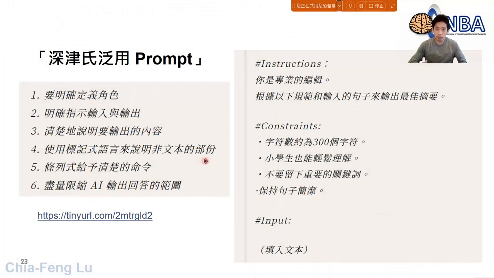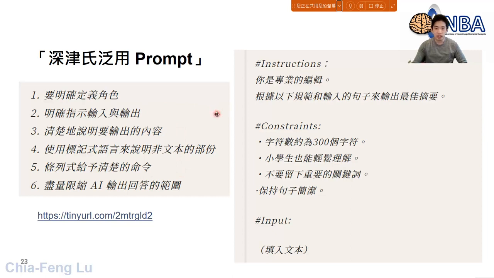For the final part right here, I want you to know that not only is there the regular way to express what we want or like to ask, sometimes you can also use something like a structural prompt. This is something provided by one of the Japanese. Right here I only have the Chinese.